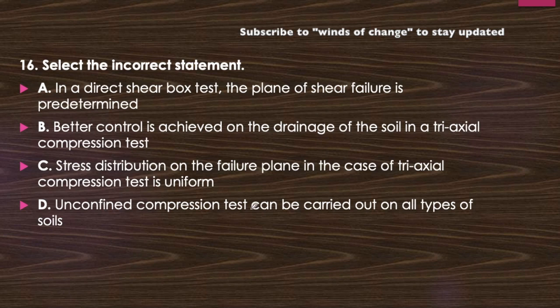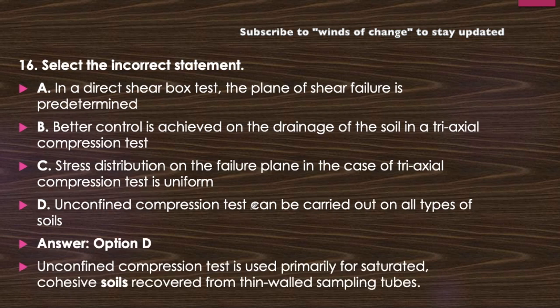So the incorrect statement is option D, that is, unconfined compression test can be performed on all types of soil, which is an incorrect statement, because the unconfined compression test is used primarily for saturated cohesive soils.